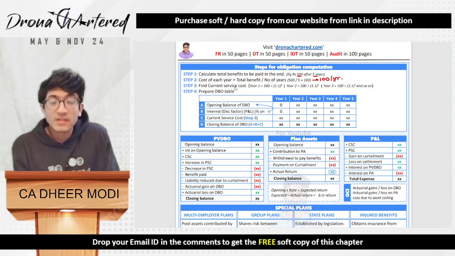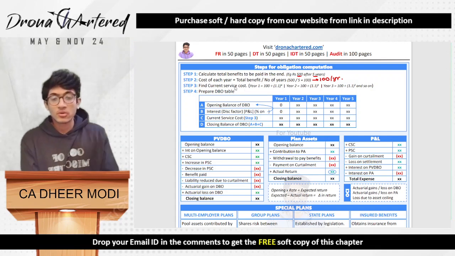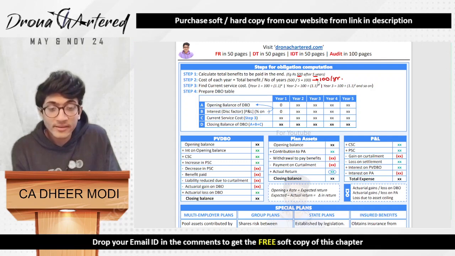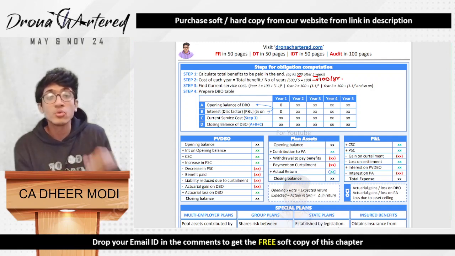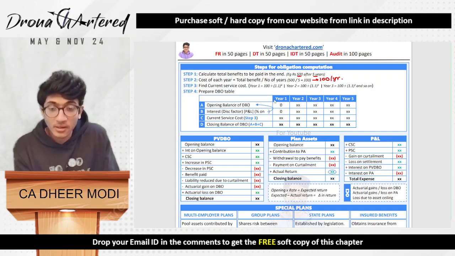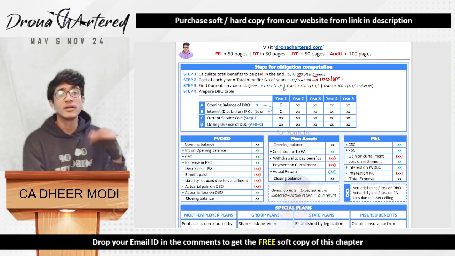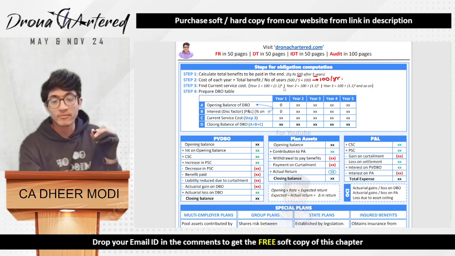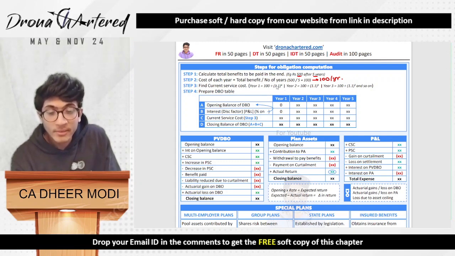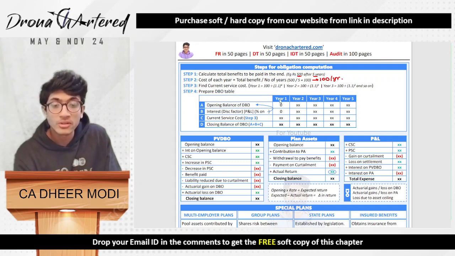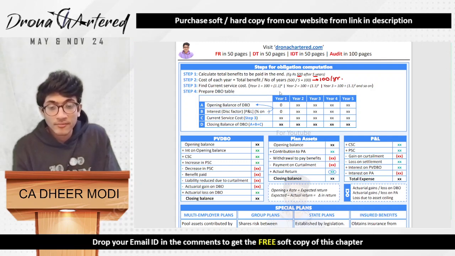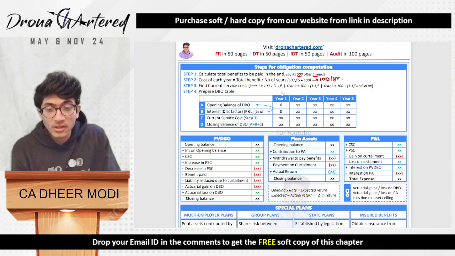Find the current service cost. Now to find the current service cost, you have to calculate 100 rupees at present value, because you have to do 100 rupees every year. So 100 divided by 1.1, assuming the rate at which we are discounting is 10%. Therefore, 100 divided by 1.1 raised to the power 4, because year 1 we are putting at the end of year 1.